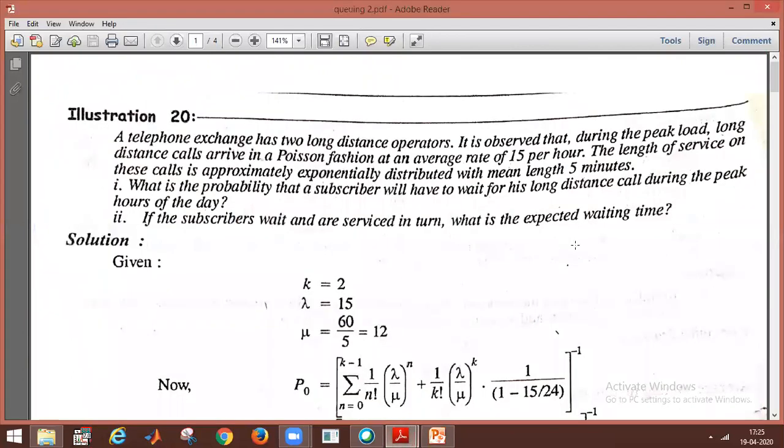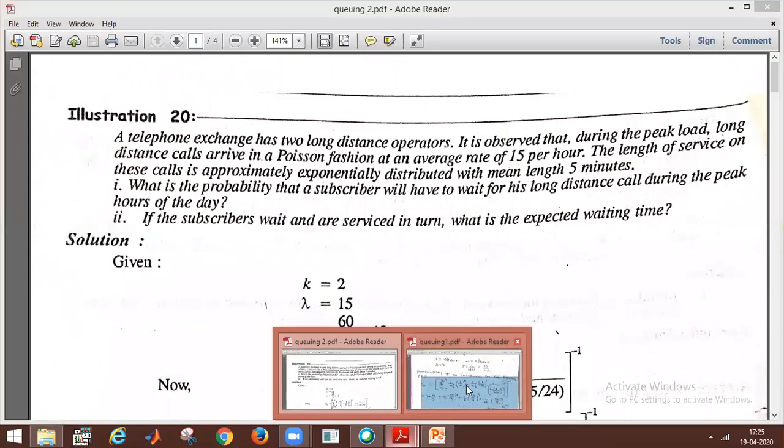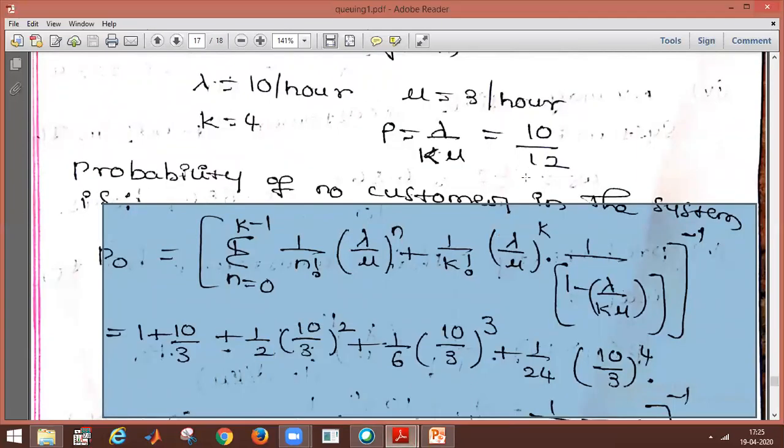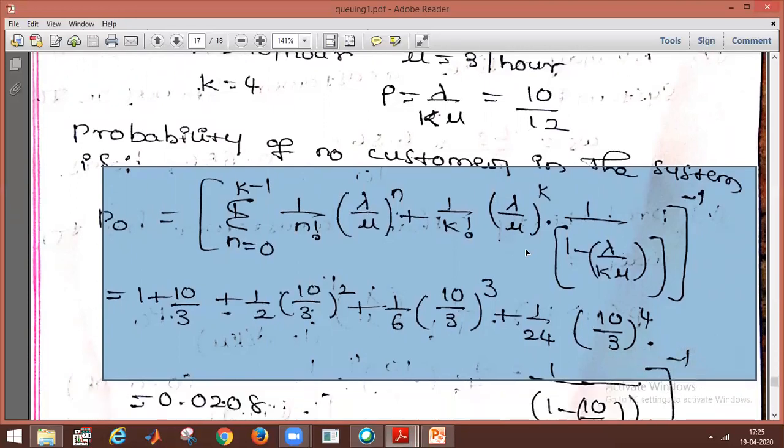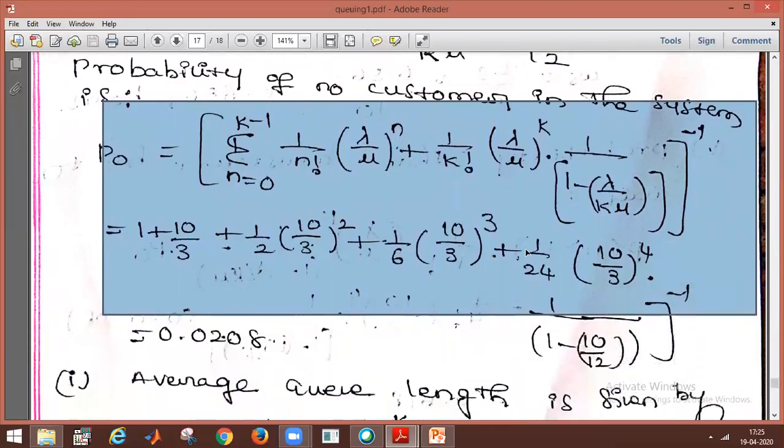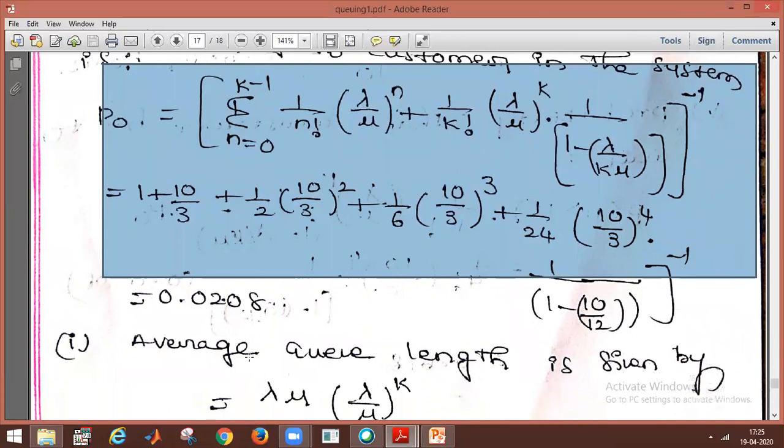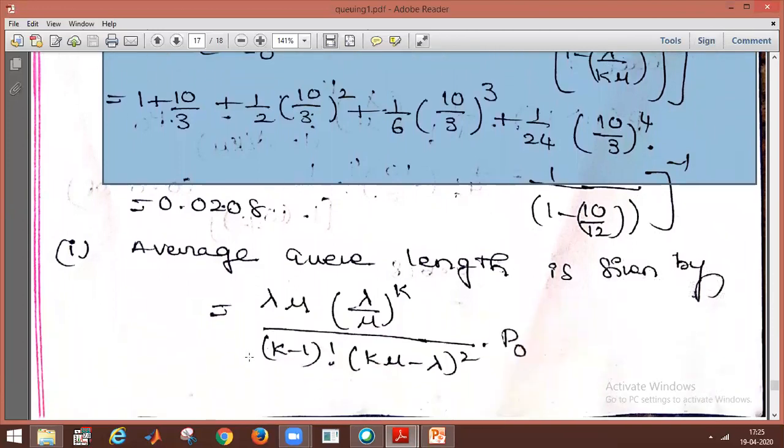So here the first thing is we have to calculate this P naught. So next we have to calculate this, 1 by 1 minus lambda by k, that is whole power inverse. They will get the value, which is 0.0208.